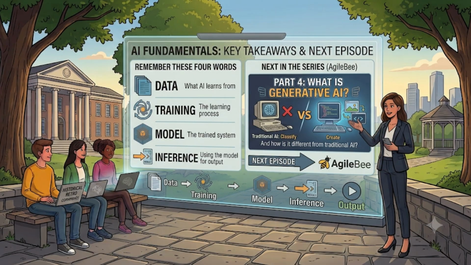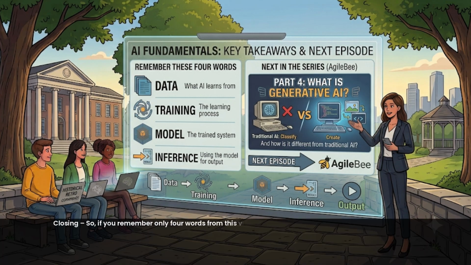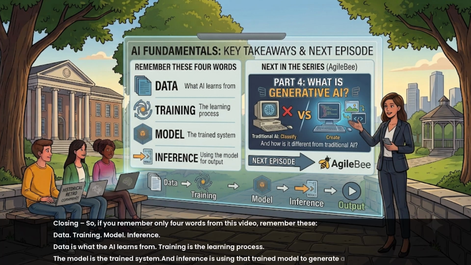Closing. So if you remember only 4 words from this video, remember these: data, training, model, inference. Data is what the AI learns from. Training is the learning process. The model is the trained system. And inference is using that trained model to generate a prediction or output. This simple understanding will become very useful as we move into generative AI, large language models, and AI agents.